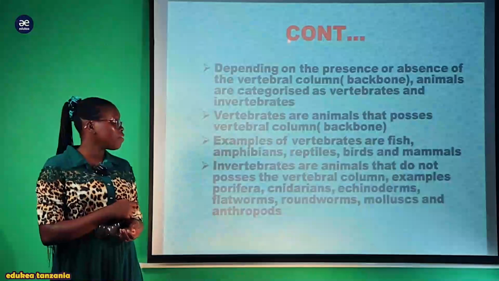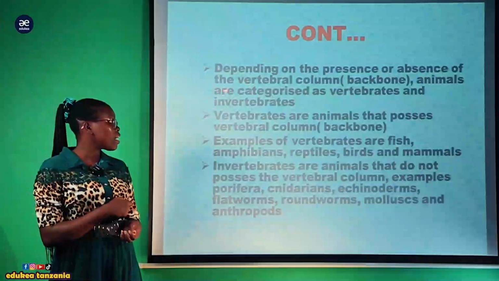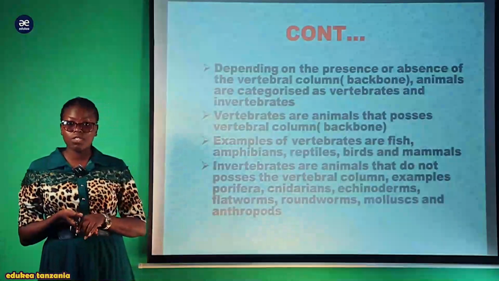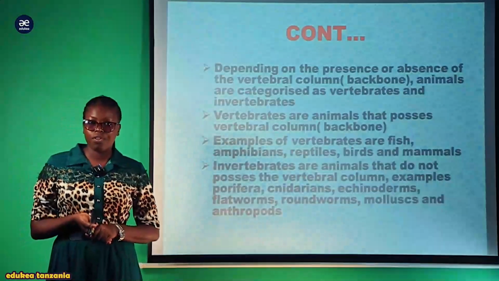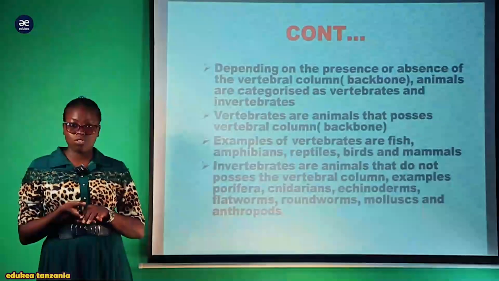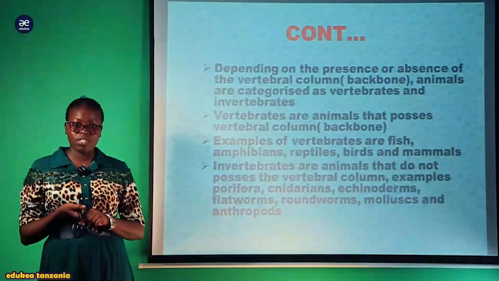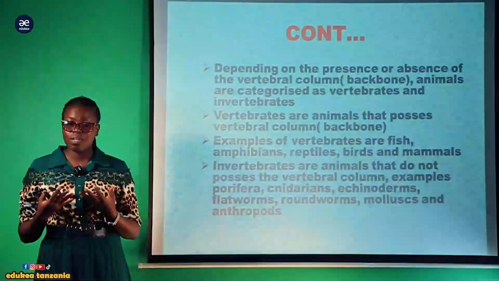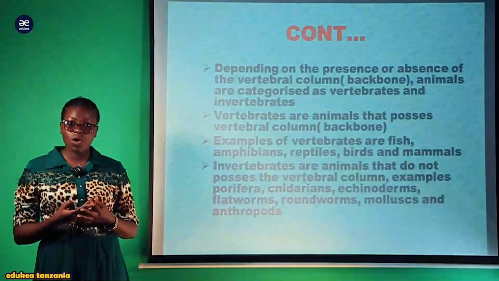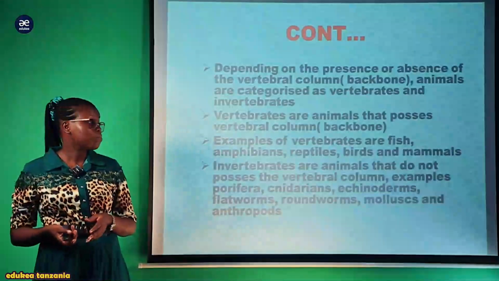Depending on the presence or absence of the vertebral column or backbone, animals are categorized as vertebrates and invertebrates. So the members of the kingdom Animalia are grouped into two main classes: vertebrate animals and invertebrate animals. Vertebrate animals are made up of a backbone, while invertebrate animals lack the backbone.